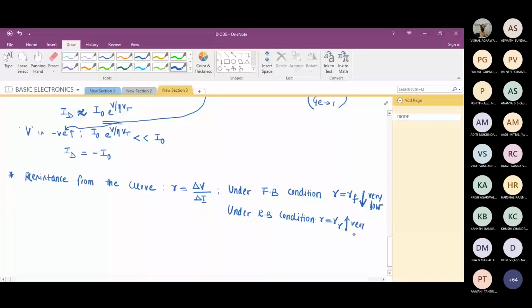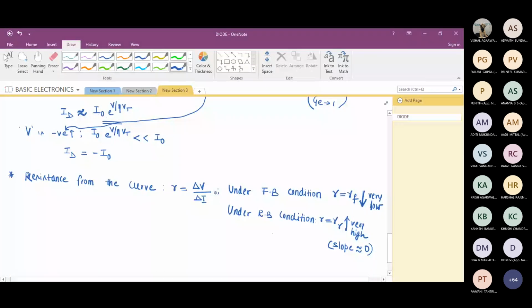What is the reason? Let me write in the brackets: our slope is 0, and resistance is the inverse of the slope. The slope is almost equal to 0. Almost, I'll write, equal to 0. Is it okay?